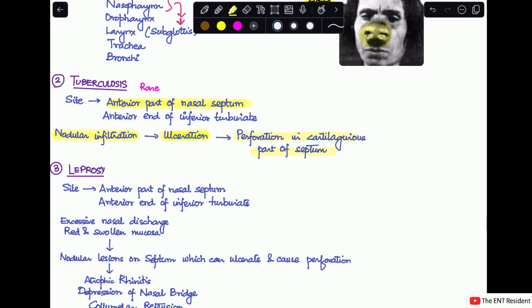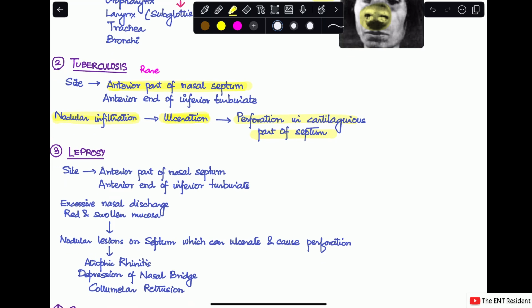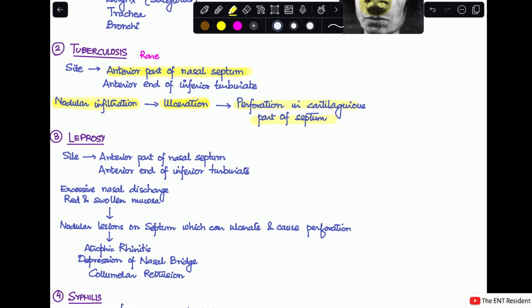Next bacterial cause is leprosy. The site of leprosy will be the same as that of tuberculosis, and it will be seen in the anterior part of the nasal septum and anterior end of the inferior turbinate. There can be excessive nasal discharge and red and swollen mucosa seen over here. As a result, there will be nodular lesions forming on the septum, which can ulcerate and then cause perforation. And ultimately, these are the features that you will see: atrophic rhinitis, depression of the nasal bridge, and columellar retrusion.